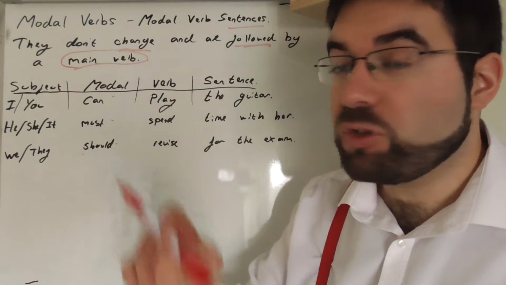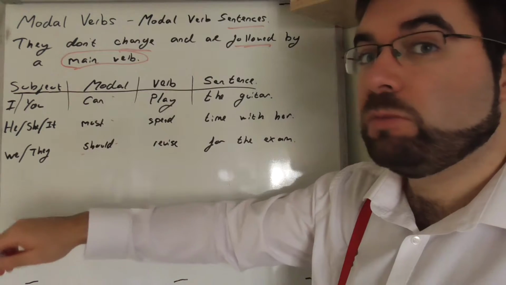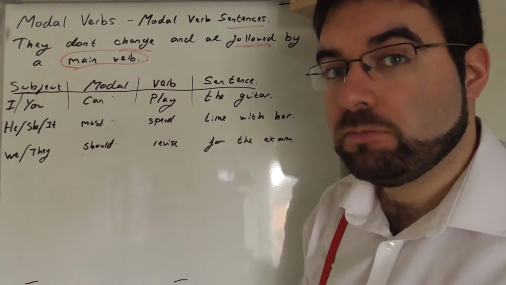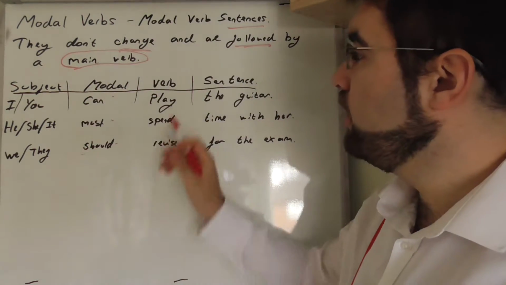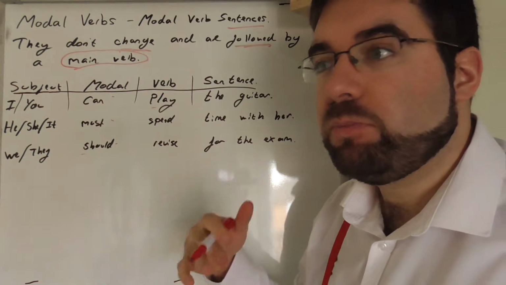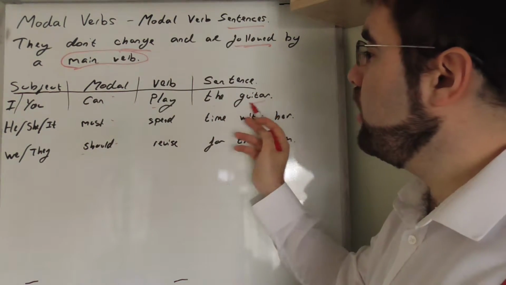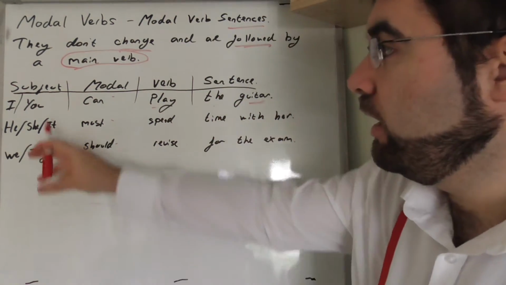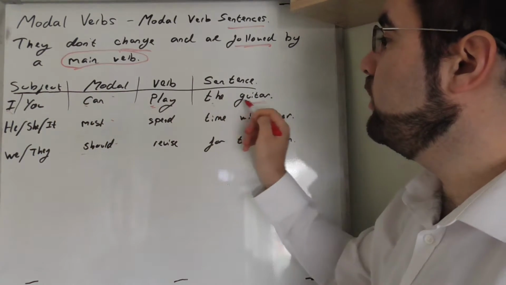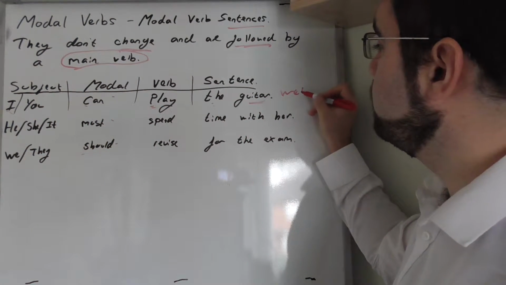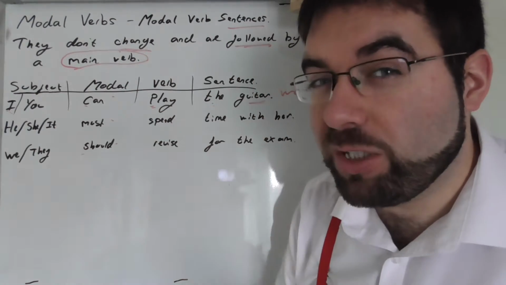So as always, subject, I, you. Modal, can. So it's an ability, I can. Verb, play. Sentence, the guitar. You could even then say, I can play the guitar well.